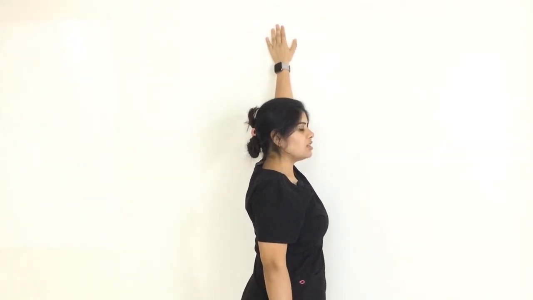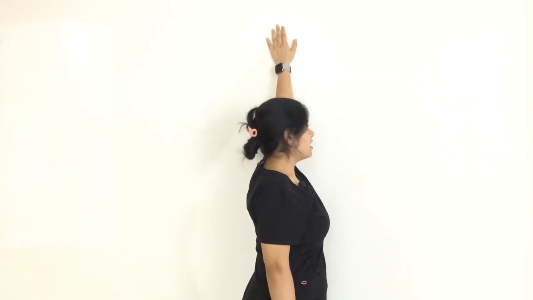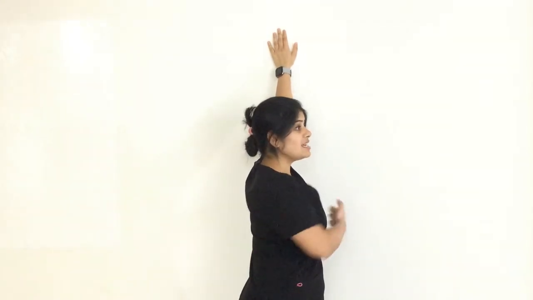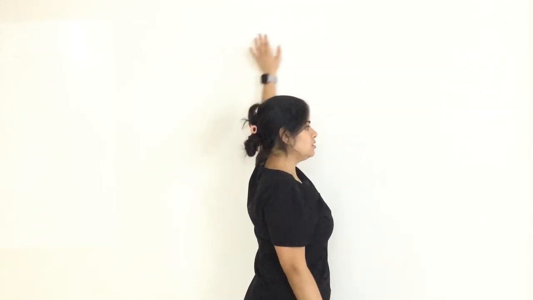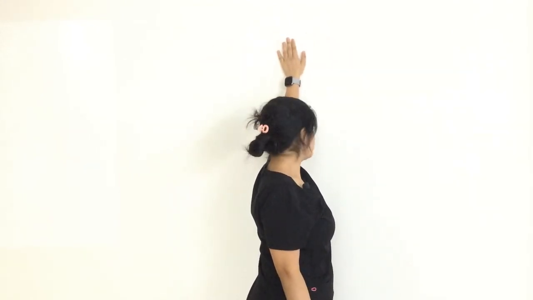And then I'm going to hold that position for 30 seconds. Again, I'm going to make sure that my shoulder goes straight up from the side and not in this or this direction. And then it's going to come straight down.